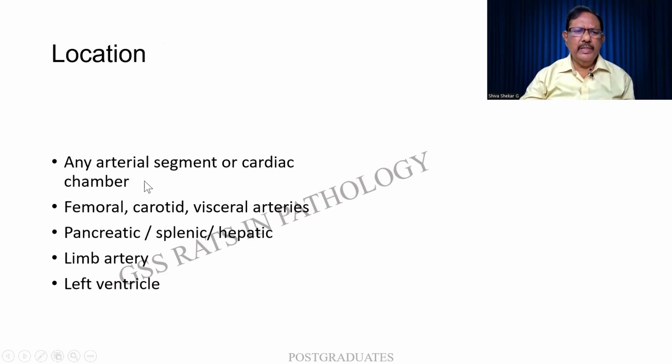The location can be any blood vessel, any arterial segment, or sometimes even the cardiac chamber. For example, they have quoted the femoral, carotid, or the visceral arteries: pancreatic, splenic, and hepatic. So tomorrow when there is a question on any of these, you should not be bewildered. A limb artery, left ventricle, almost all have been mentioned as sites for pseudoaneurysm.